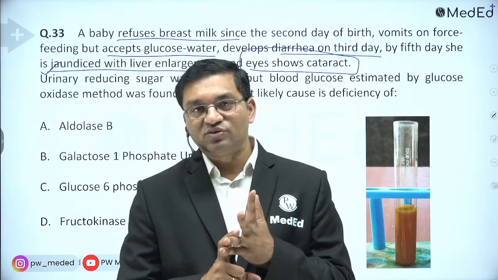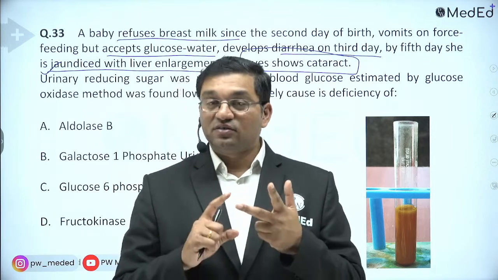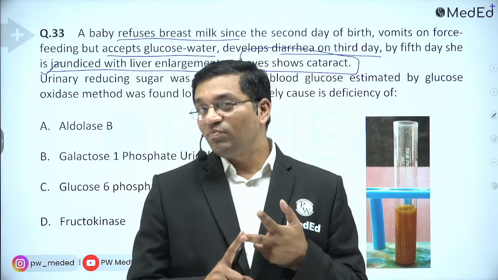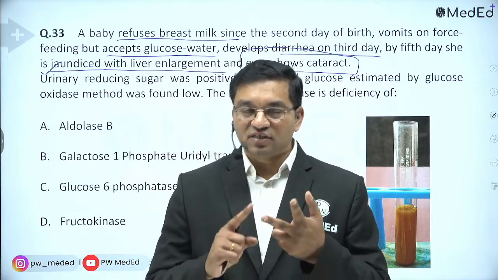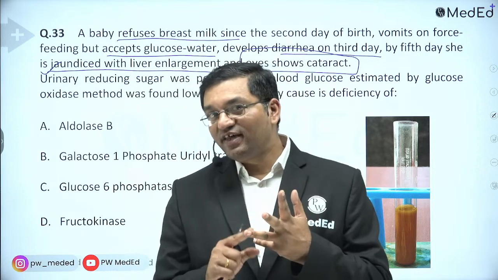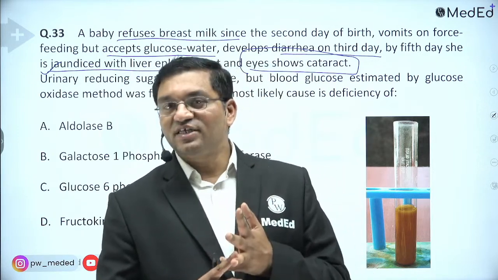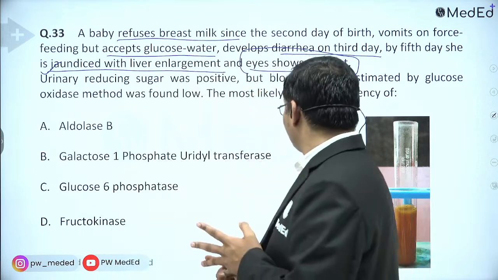Diabetes, galactosemia, copper. In Wilson's disease, copper is related with sunflower cataract. Snowflake cataract is related with diabetes because of sorbitol accumulation.